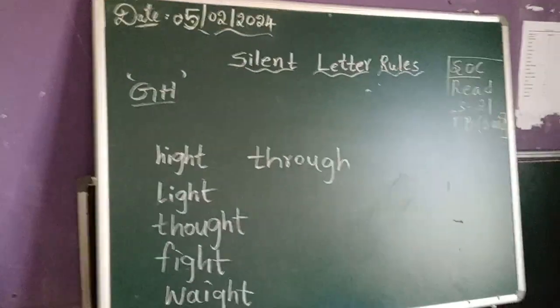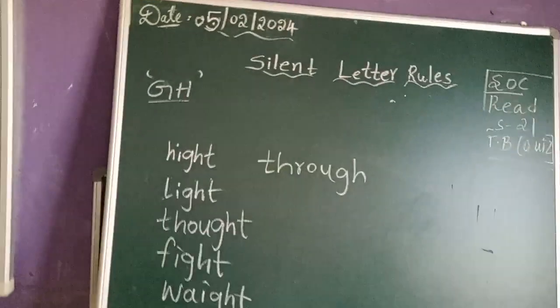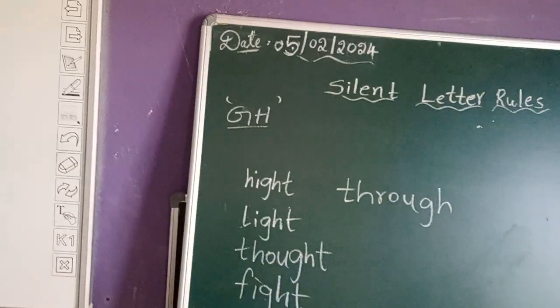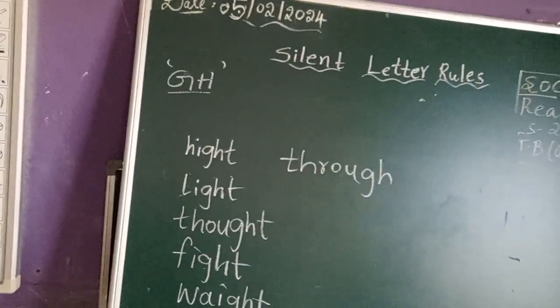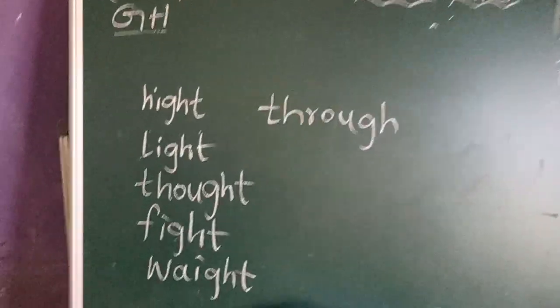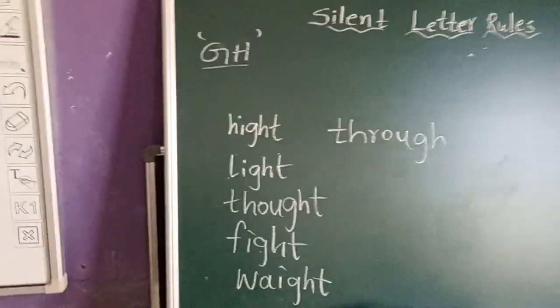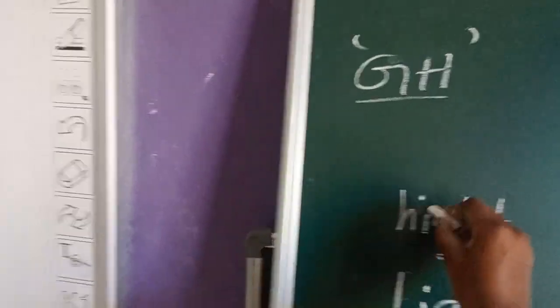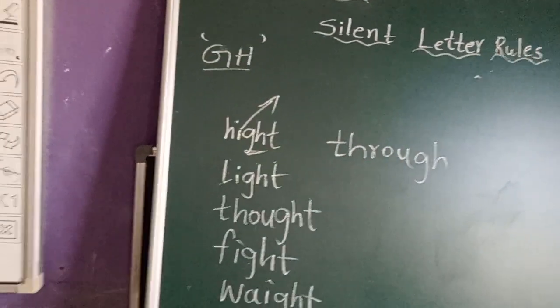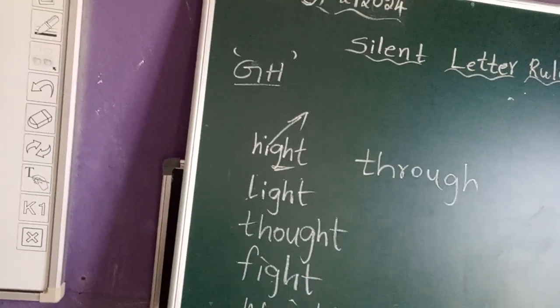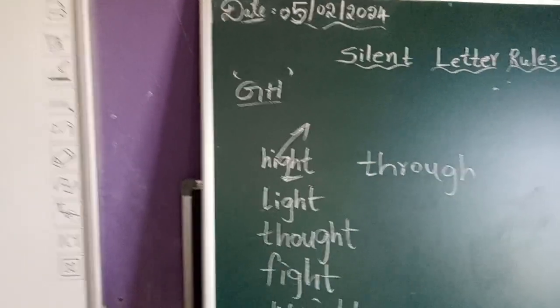Children, now we are going to learn about GH. G and H both will be silent when it comes after a vowel. See the examples. High. GH comes after the vowel I, right? Light, thought.